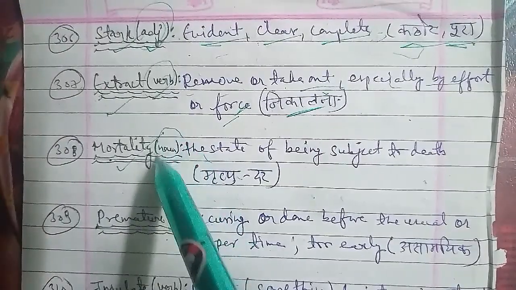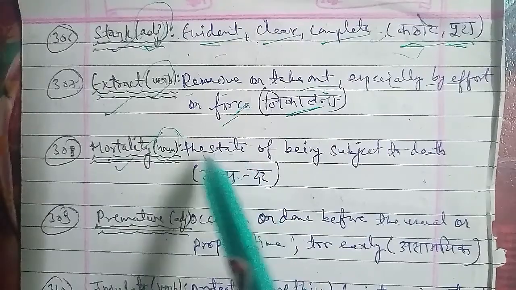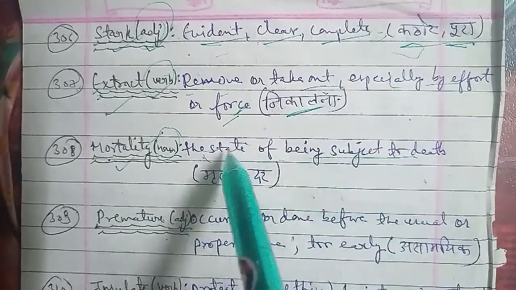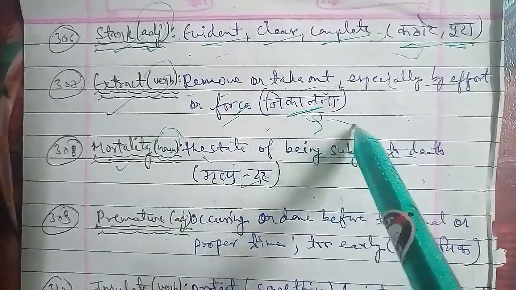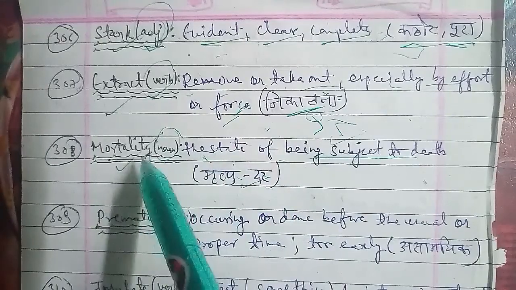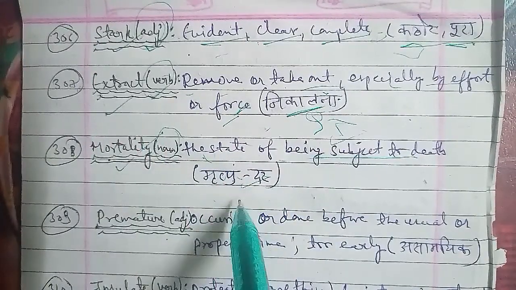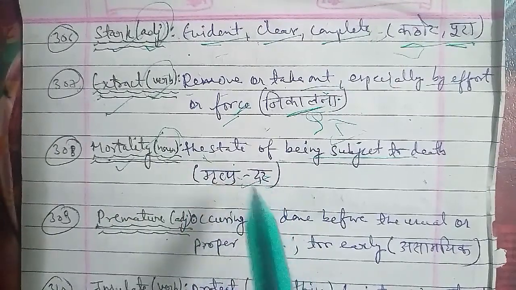Like if you are preparing for an examination, and you completed the preparation before your scheduled time, then you can use the word premature there. Basically students don't usually do that, but of course you can use the word for those purposes. Asamayik hona.